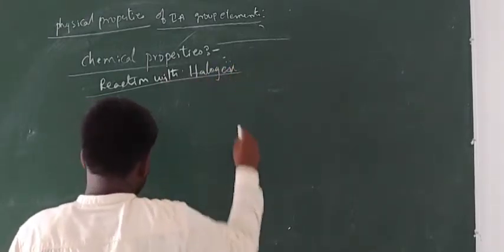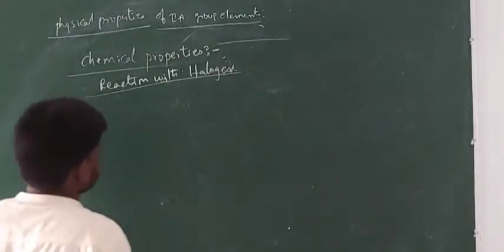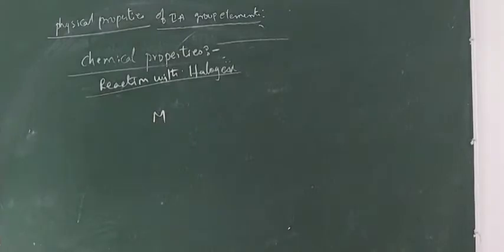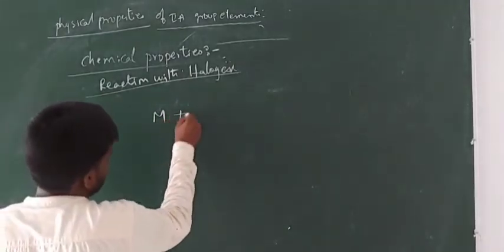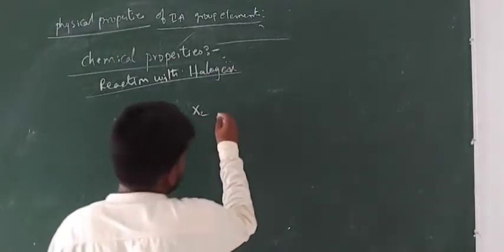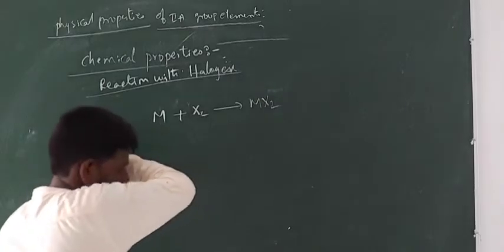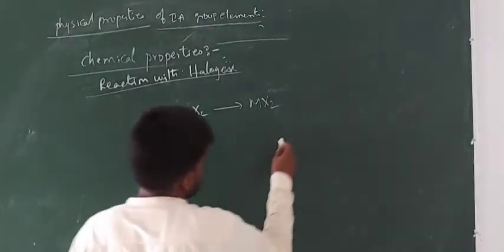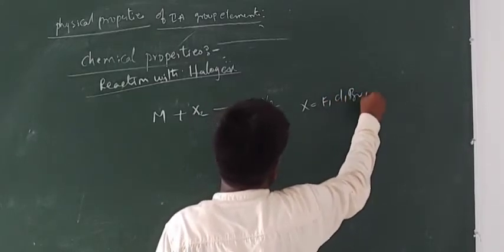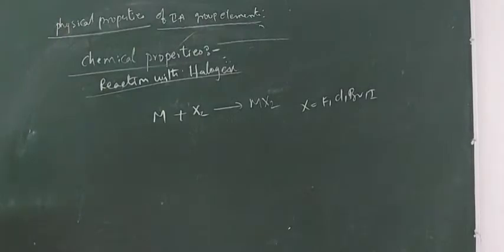So right, here the secondary group elements, I am representing with M. They can react with the halogens. Halogens are represented with X2 and give metal halides, MX2, where X equals fluorine, chlorine, bromine, iodine, and M means the secondary group metals.